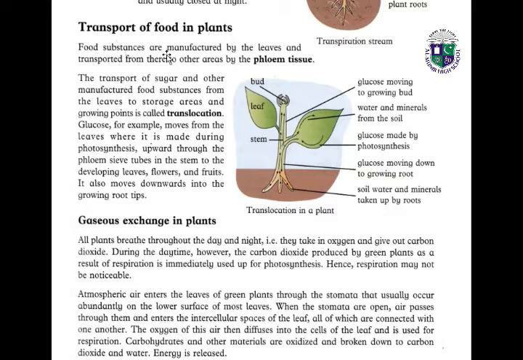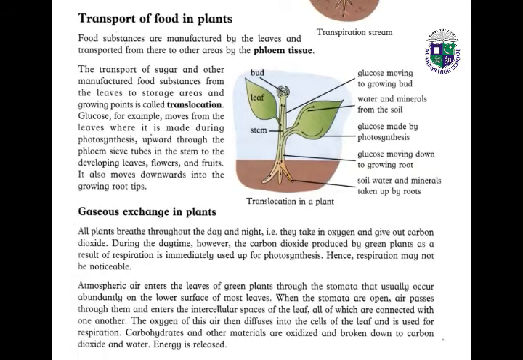Food substances are manufactured by leaves and transported from there to other areas by the phloem tissue. The transport of sugar and other manufactured food substances from the leaves to storage areas and growing points is called translocation. So here we have the example.